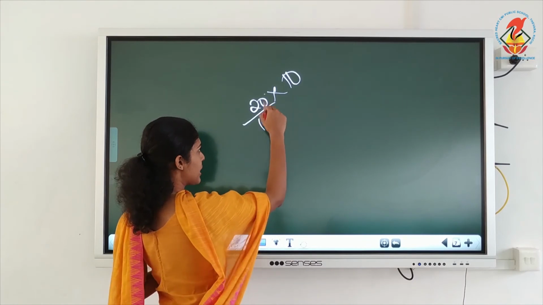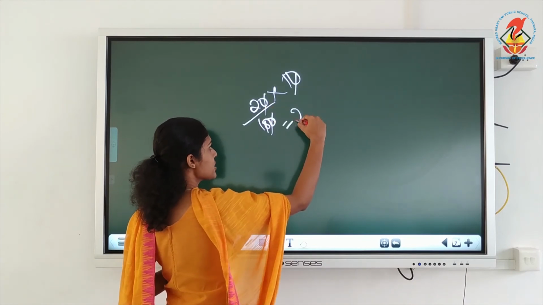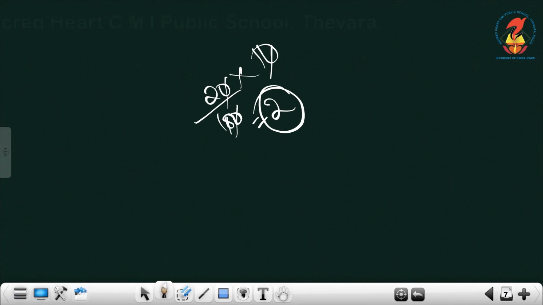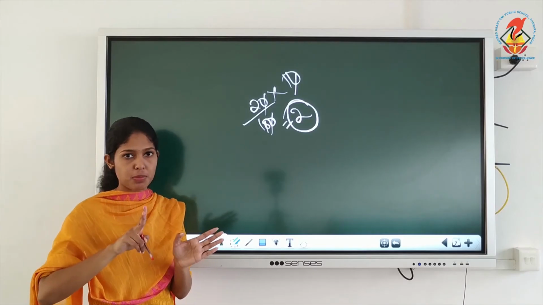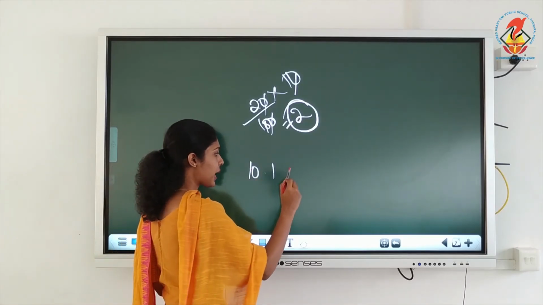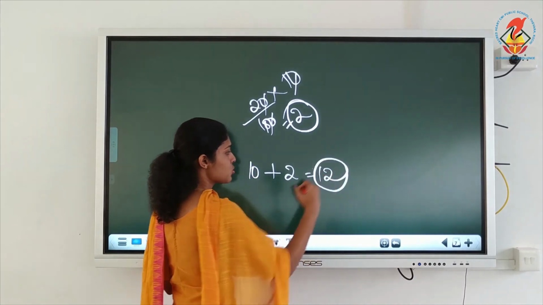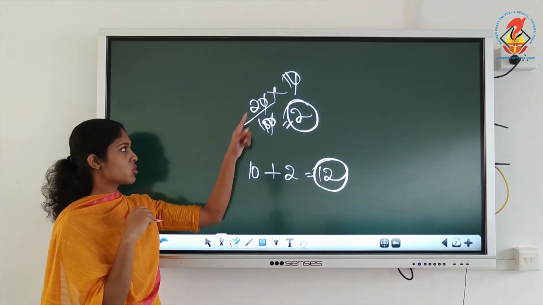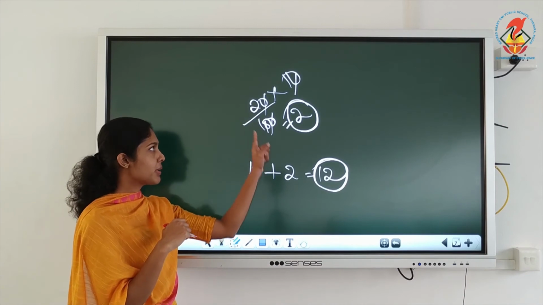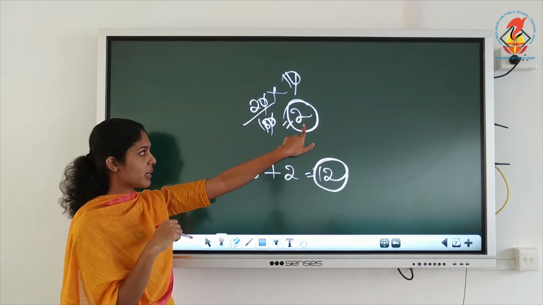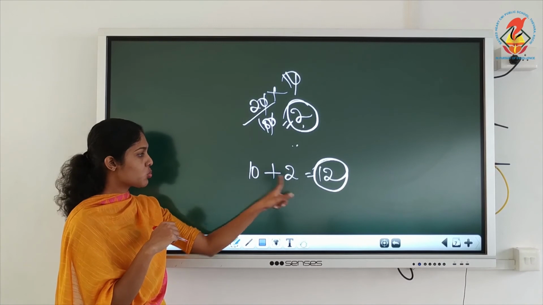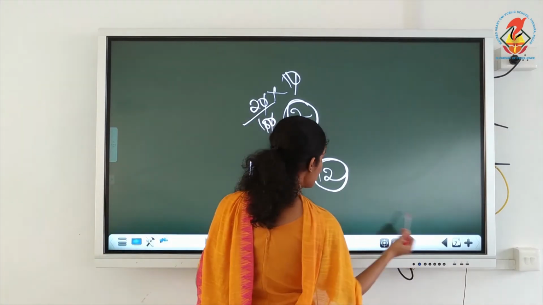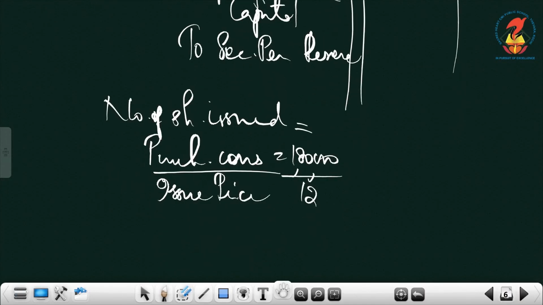Premium is given like 20%. That means what is the premium? 2 rupees per share is the premium. So, what will be the issue price? Issue price will be 12 per share. Understood? So, always compute the premium on the face value. So, that is the premium 2 per share, which we added with the face value. Now, your issue price is 12, and so your number of shares issued will be equal to 15,000 shares.